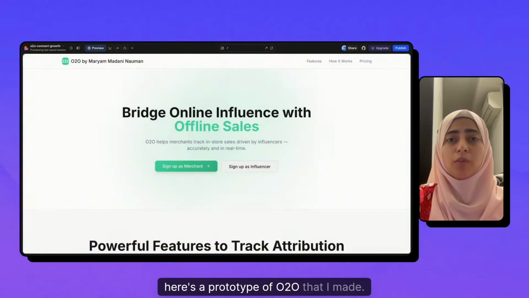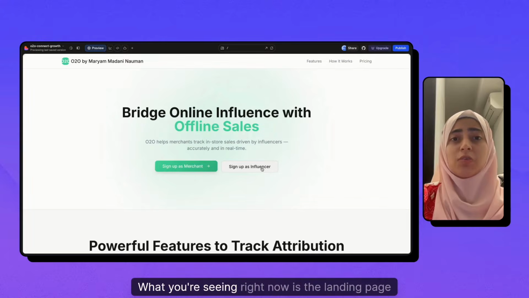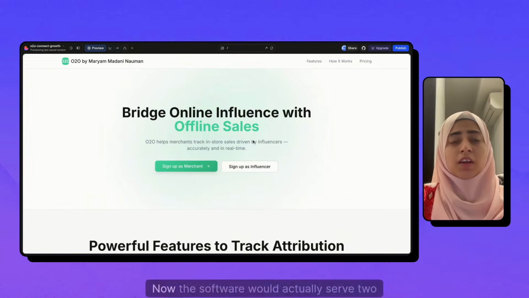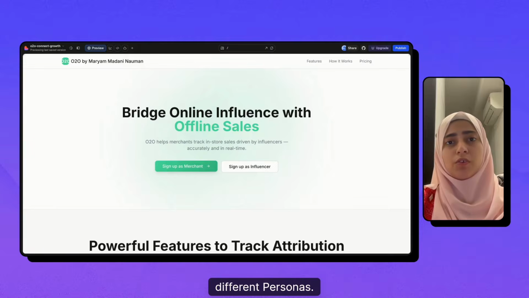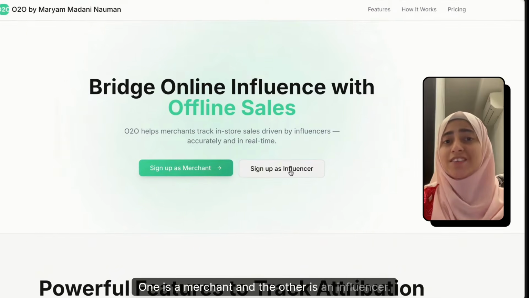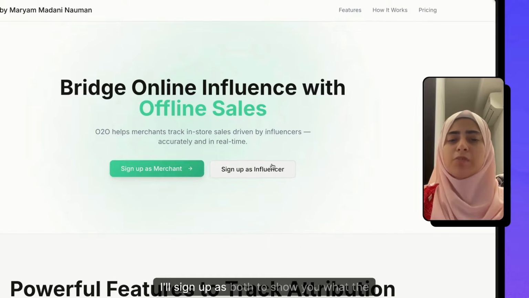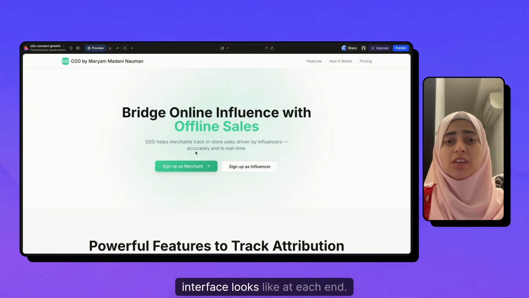Here's a prototype of O2O that I made. What you're seeing right now is the landing page of the software. Now, the software would actually serve two different personas. One is a merchant and the other is an influencer. I'll sign up as both to show you what the interface looks like at each end.